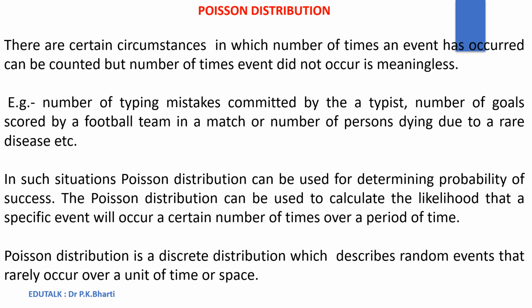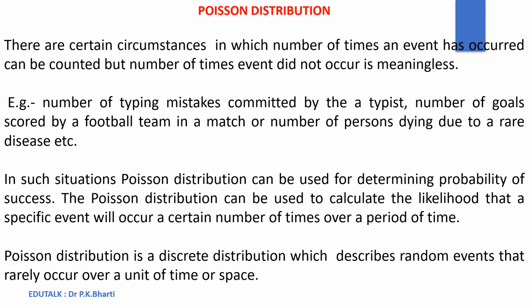Similarly, the number of goals scored by a football team in a match can be counted, but number of chances the football team has missed the goals cannot be counted. Or number of persons dying due to a rare disease can be counted, but number of persons who has not suffered from the rare disease cannot be counted. In such situations, Poisson distribution can be used for determining probability of success.